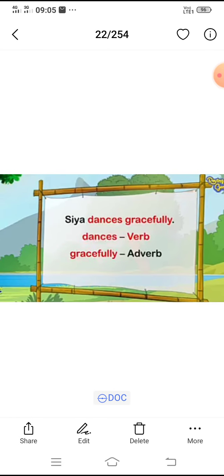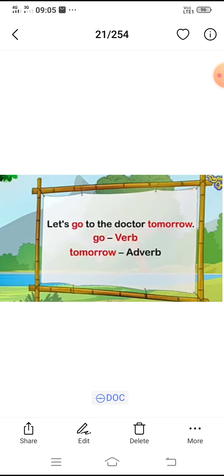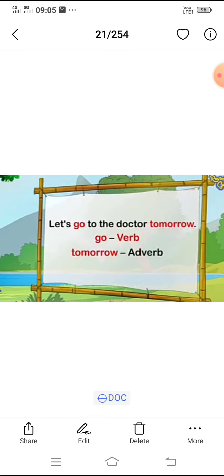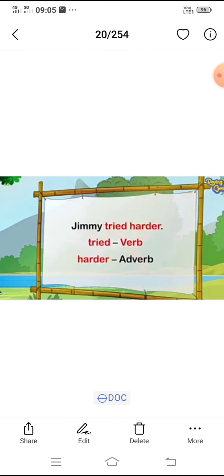Sia dances gracefully. Here, gracefully is the adverb. How is Sia dancing? Sia is dancing gracefully. So, gracefully is telling about her action, her verb. So, this is the adverb. Gracefully is the adverb here. Another example, let's go to the doctor tomorrow. Here, go is the verb, tomorrow is the adverb.